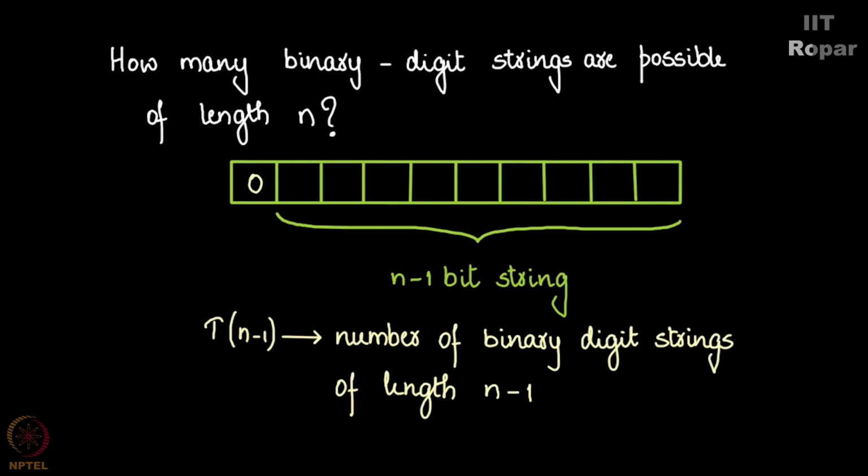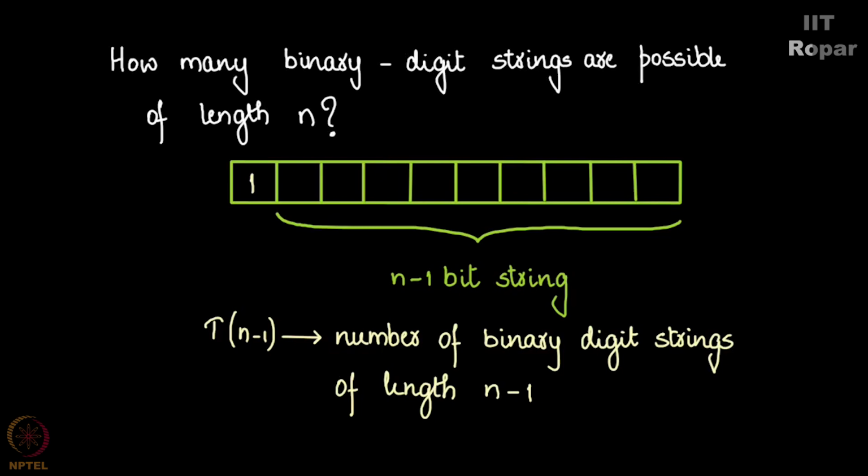Now, in case I start the n-bit string with 1, still the rest would remain as t of n minus 1 itself. That is, the n-bit string can start with either 0 or 1. Now, how did I write it as t of n minus 1? Of course I can write it because this bit string of length n minus 1 is independent of what is happening initially, right?